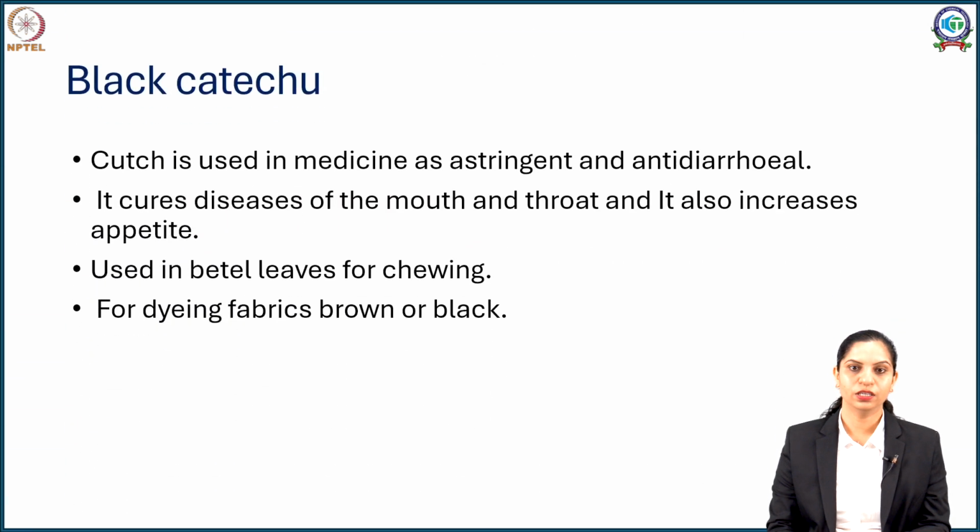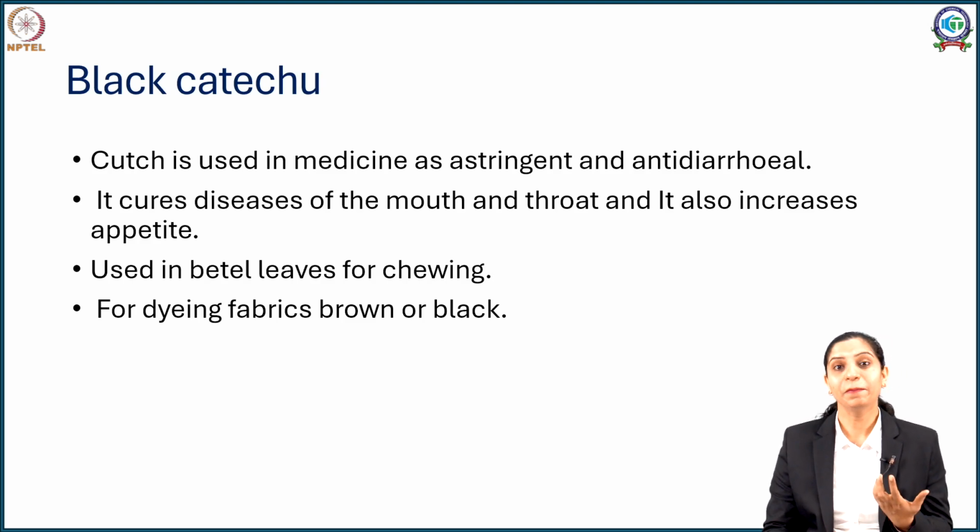Now applications: black catechu is very medicinal, and that's the reason it's given as an astringent, as an antidiarrheal. It is known to cure diseases of the mouth and certain bacterial infections, and that's the reason it was actually added to pan. So if you see that panwala applying your black catechu, it's actually medicinal, and its astringent properties kill the bacteria and help fight your mouth odor.